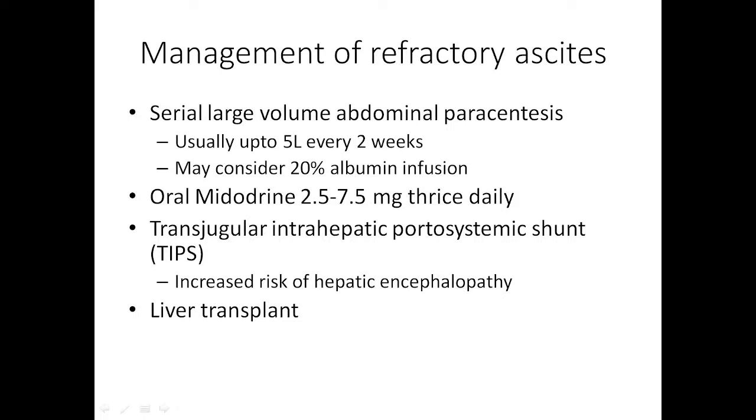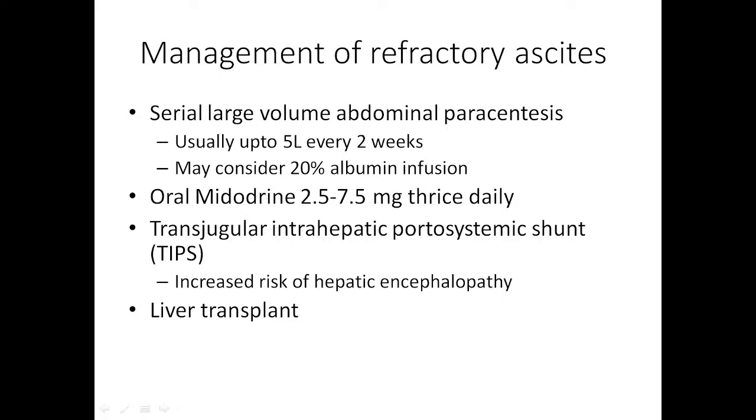How will albumin help in cirrhosis of liver? It will increase the plasma oncotic pressure, so that there is no rapid refilling of the ascites. So, treatment of refractory ascites is large volume paracentesis along with albumin injection.